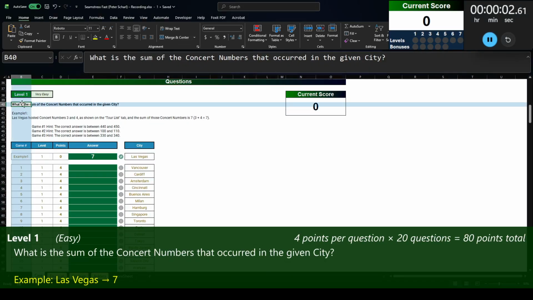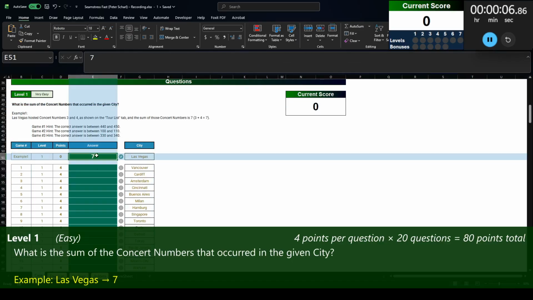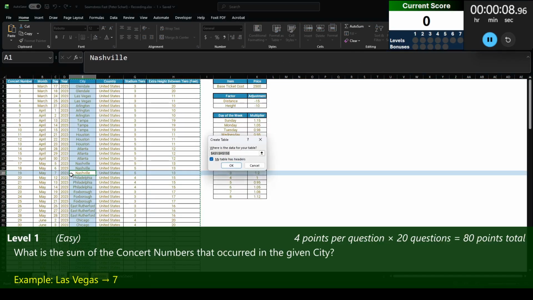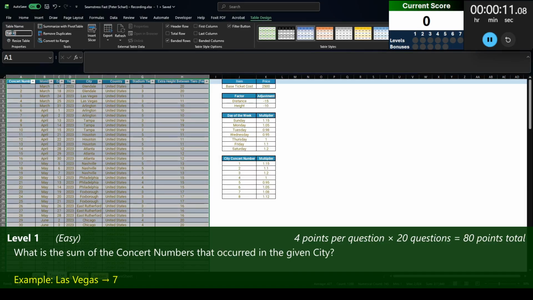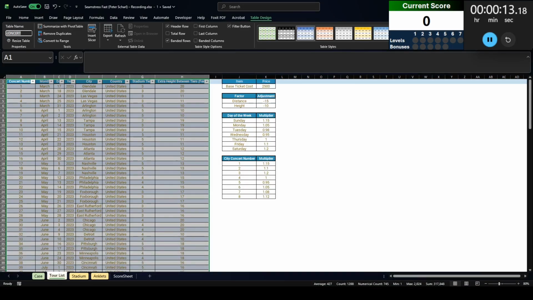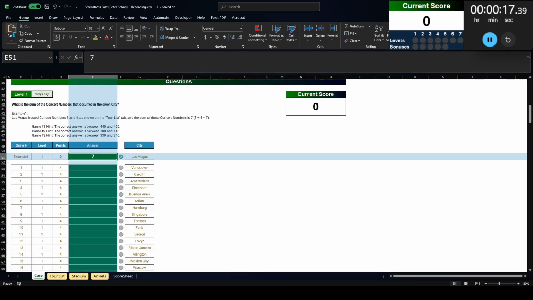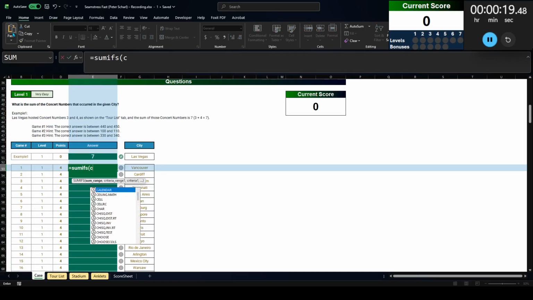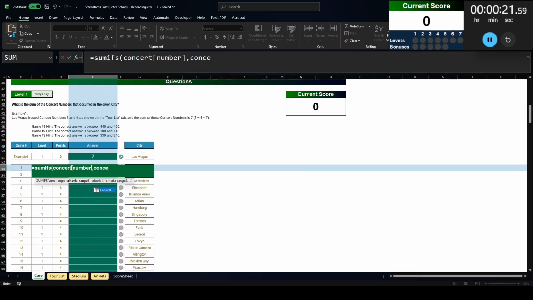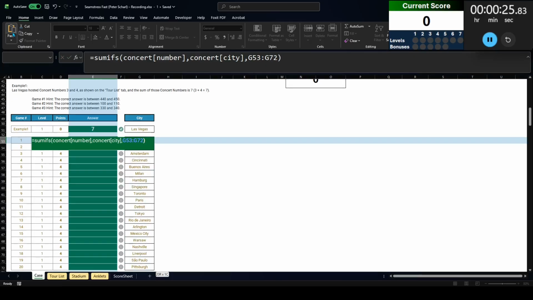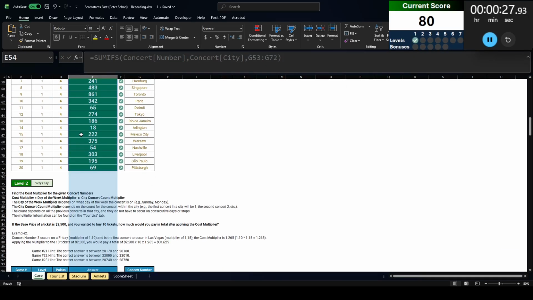Level 1. What is the sum of the concert numbers that occurred in the given city? So we have a city, and we've got to find the sum of the numbers. I'm going to go to my tour list and turn this into a full-on table. I'm going to call this concerts, so that's easy to remember, and this first cell here, I'm just going to call that numbers. So what we're going to do is sum this concert number, where concert city refers to these cities over there. And that should give me all my sums.